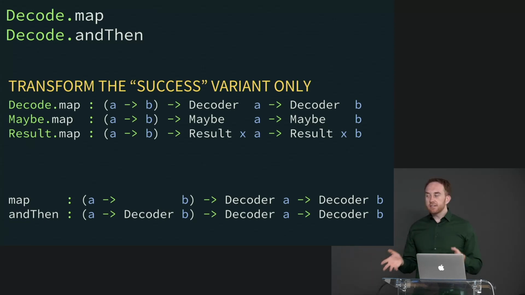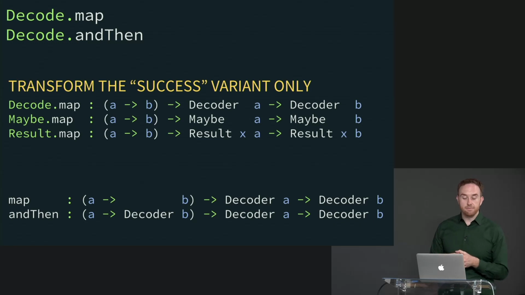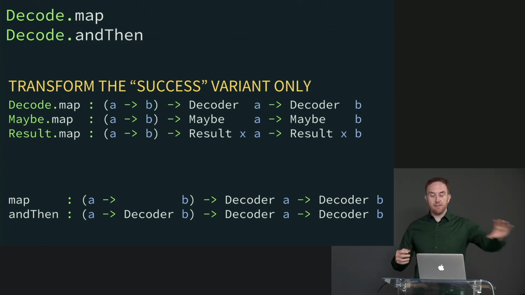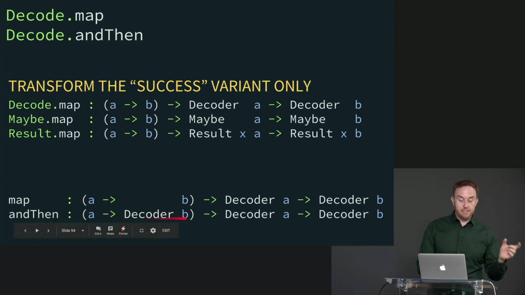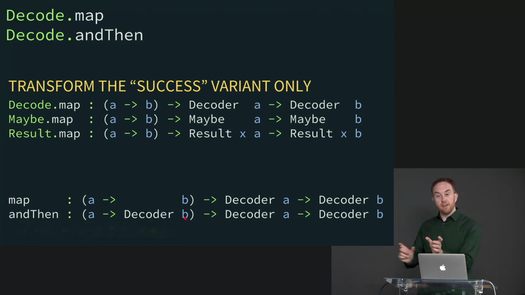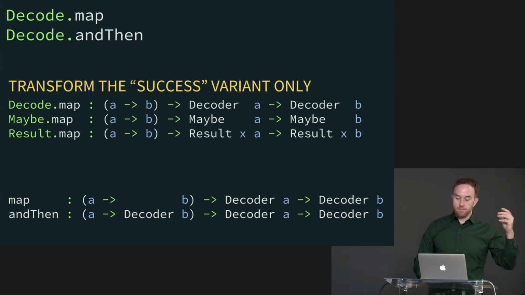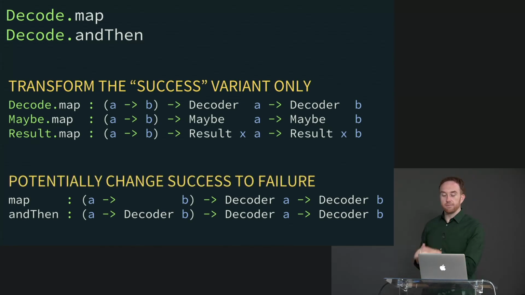So what does that do? What does that give us? That gives us a new power that we didn't have with map. And it's the power to fail. So in the case of map, we stay on the happy path. If it was successful before, it's going to be successful after mapping. With andThen, we can potentially say decode.succeed at the end of that, in which case we will stay on the happy path. But we can also say decode.fail, in which case we have gone from the success path to failure. So andThen introduces the ability to change success to failure. A decoder that was in the process of succeeding, now it has suddenly failed.